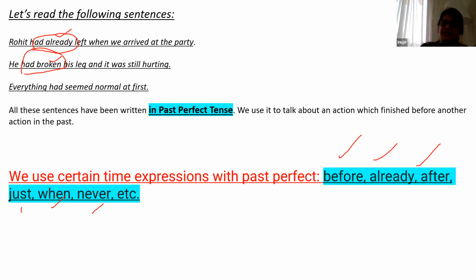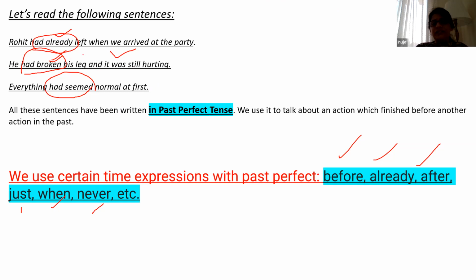Okay. That action happened in the past, but its effect is still continuing. And it was still hurting. It was broken, and even now the pain remains. Okay. Now, everything had seemed normal at first. Everything had seemed normal at first. All right, children. We use it to talk about an action which finished before another action in the past.